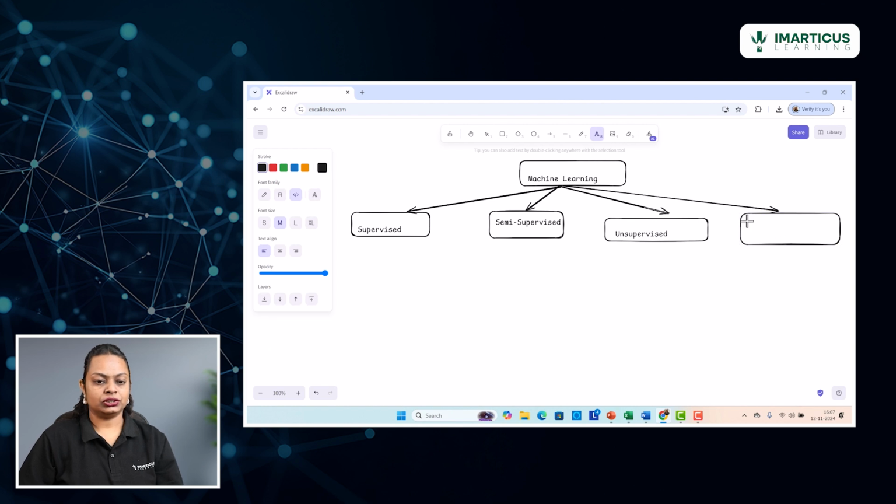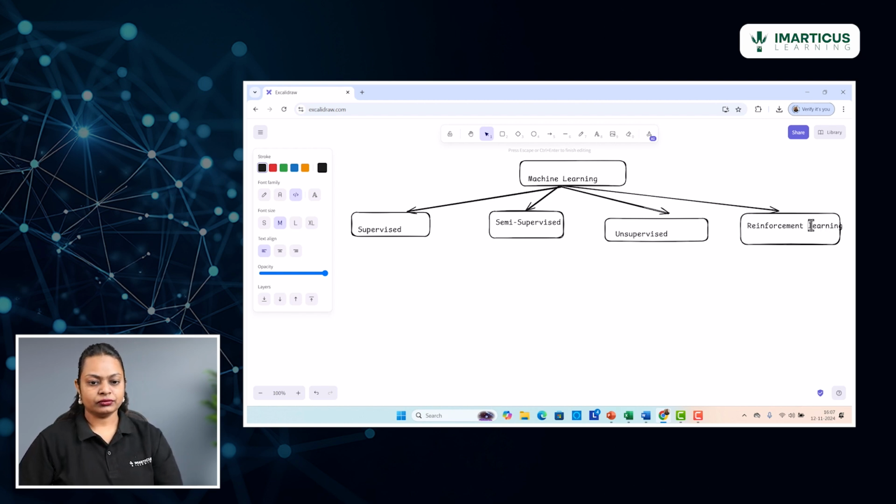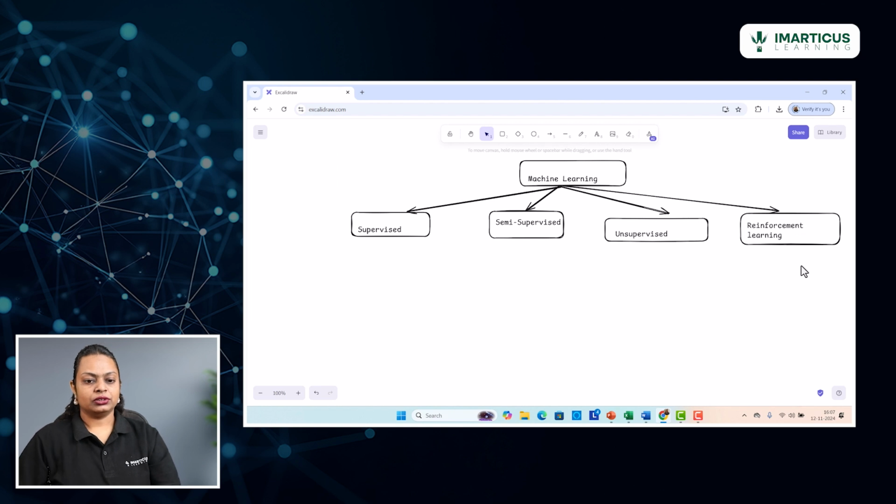So let me just mention that word here. Reinforcement learning. So these are the four major categories into which the entire machine learning umbrella can be divided.